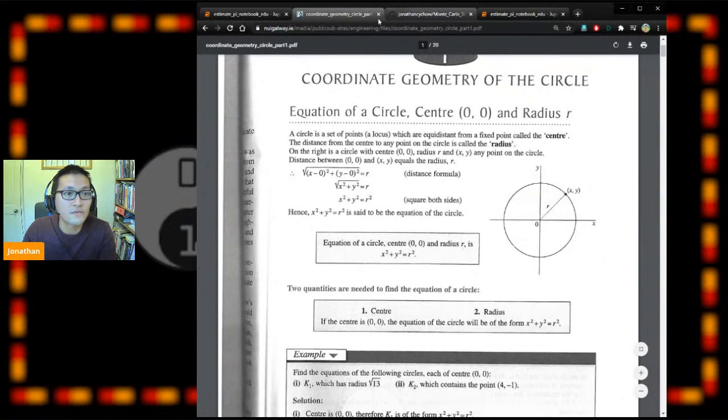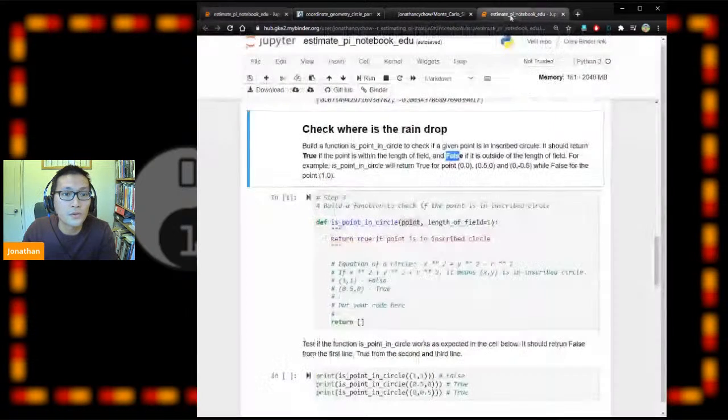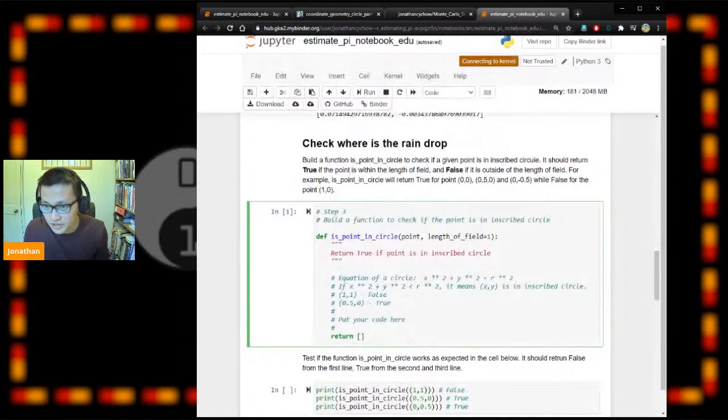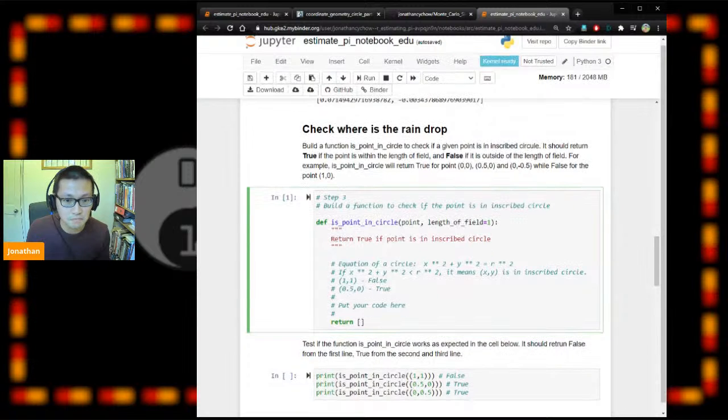Okay, if we go back to the notebook, I will give you maybe a minute to have a crack first. Let me know in the chat when you're done. This function needs to return either true or false, depending on where the point is.